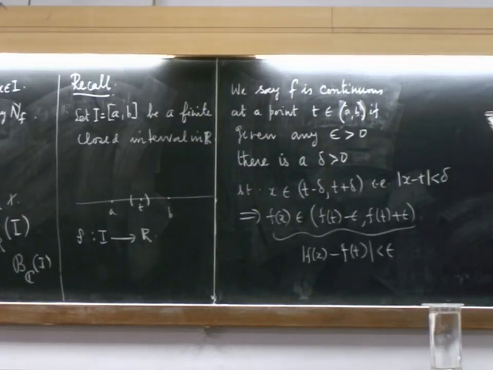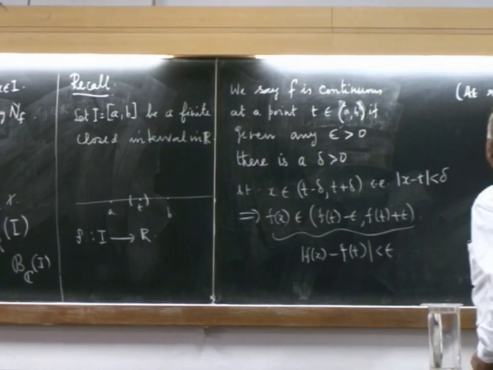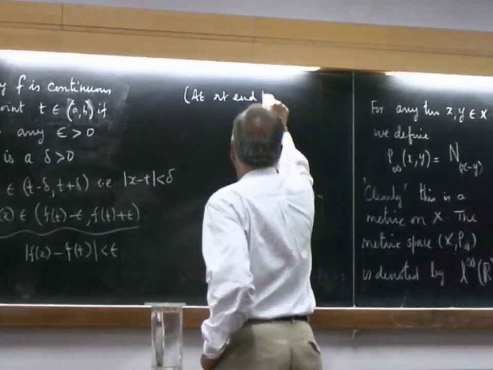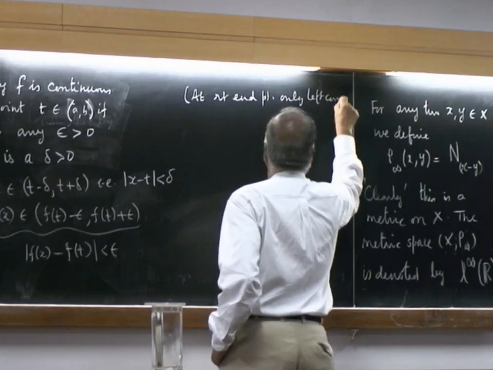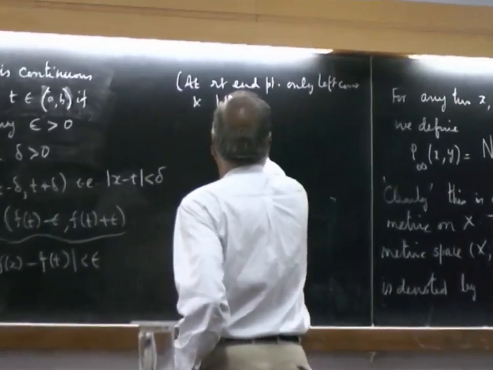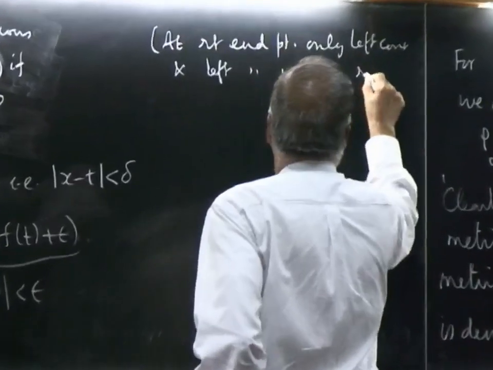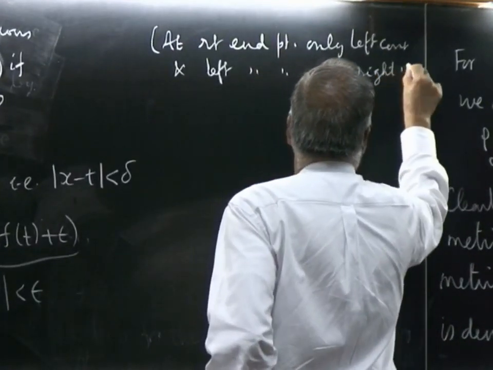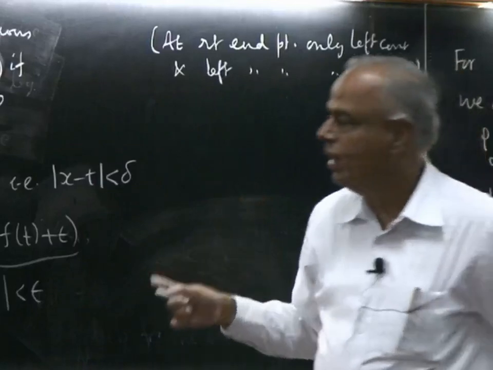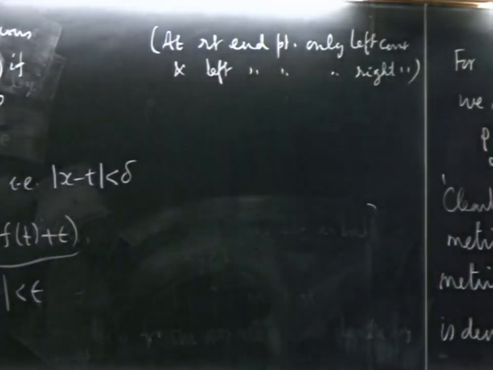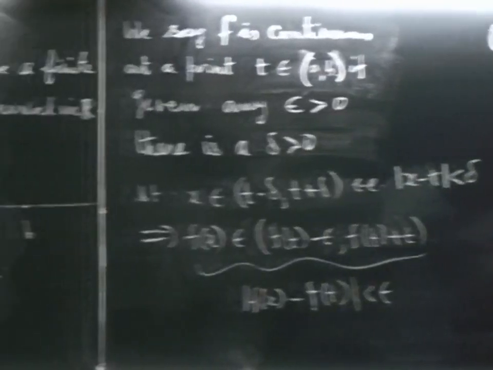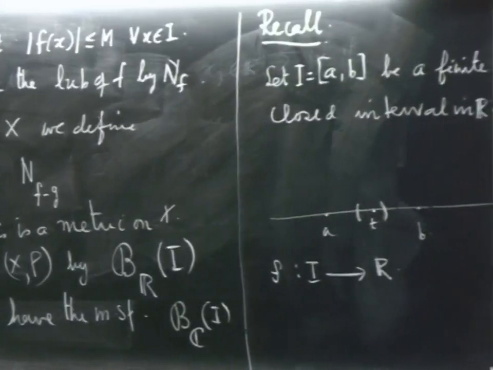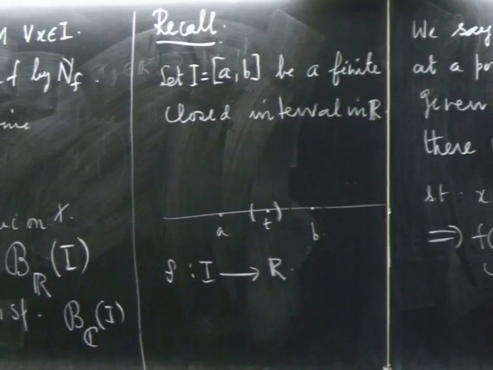So, at the right end point, only left continuous, and at the left end point, only right continuous. That is all we can talk about. The left end point can be approached only from the right, and the right end point can be approached only from the left. So, that is what is meant by continuity at a point.